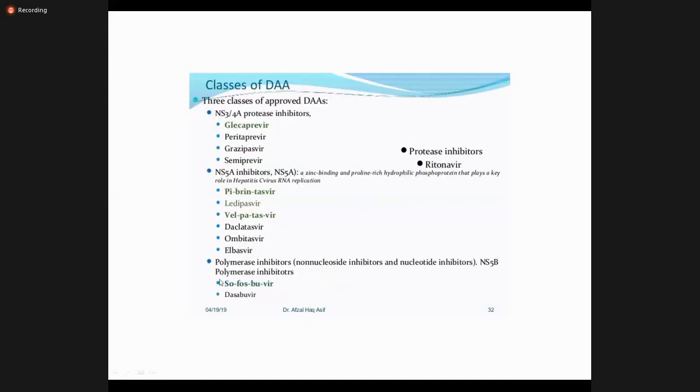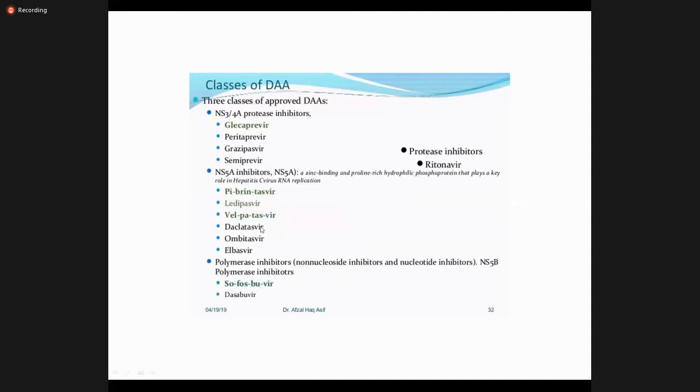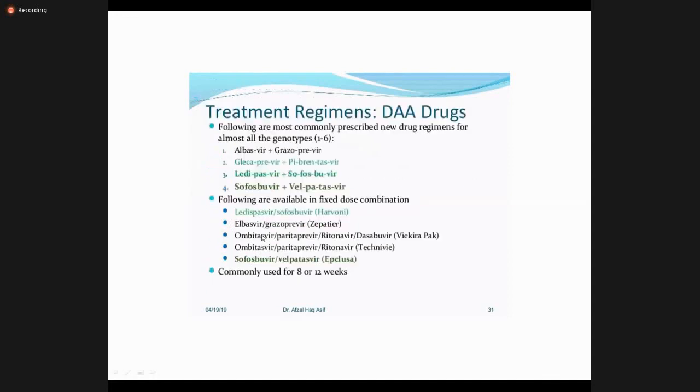These are the oral drugs which are approved for the treatment of hepatitis C, out of which you have to remember sofosbuvir and ledipasvir, sofosbuvir and velpatasvir. These are the commonly used drugs, commonly available in Pakistan. Sofosbuvir, velpatasvir, and ledipasvir and daclatasvir. Other than these, there is a very long list of oral drugs available for treatment.